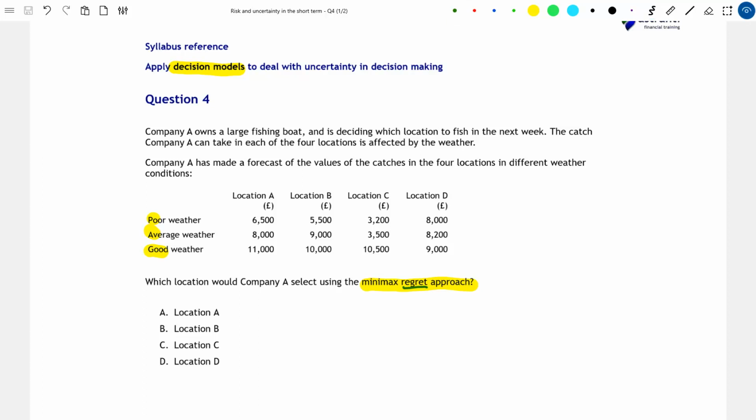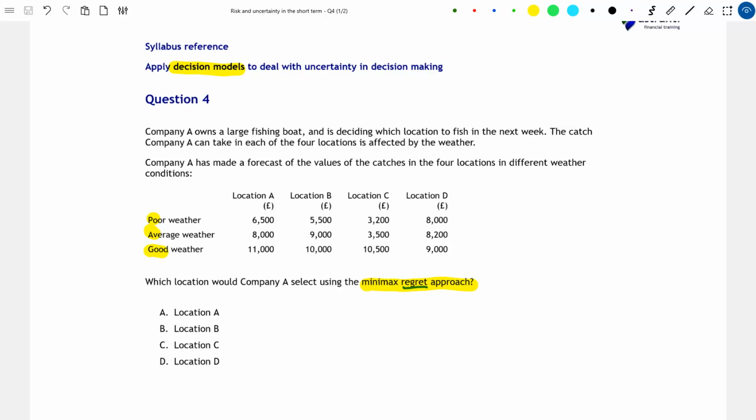For example, imagine that we chose location B and the weather was good. So our catch value would be £10,000. Well, the best location, assuming that the weather is good, would have been location A, with a catch value of £11,000. So we'd be sitting in location B regretting not having chosen location A, as our catch would be £1,000 more valuable. And this figure of £1,000 is the regret that we'd feel in location B having not chosen location A.